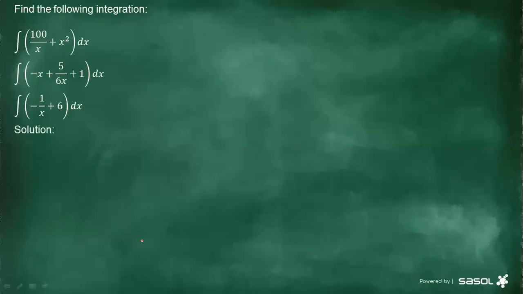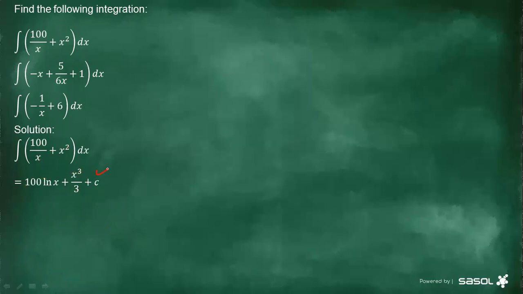All right, now the first one, we're having 100 divided by x plus x squared dx. Now this one where we are having denominator as x, remember we just introduce ln, so it's going to be 100 ln x. And then this one is going to be x to the power 3 over 3 plus c. That is the correct one. All right.